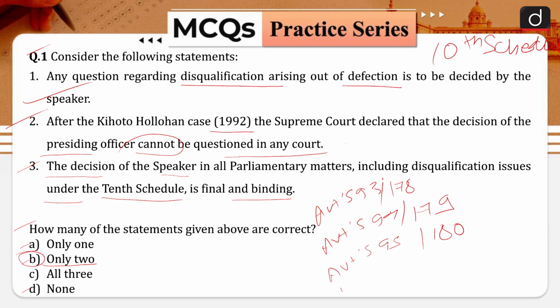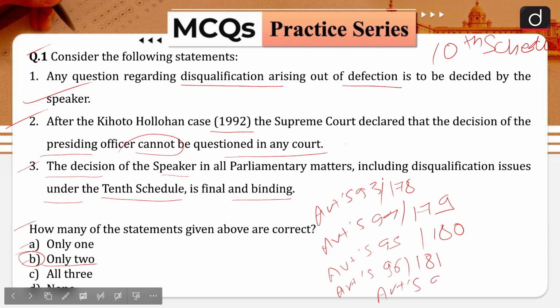Then Articles 96 and 181 deal with the speaker or the deputy speaker not presiding while a resolution for his removal from office is under consideration. Then Articles 97 and 186 deal with the salaries and allowances of the speaker and the deputy speaker.